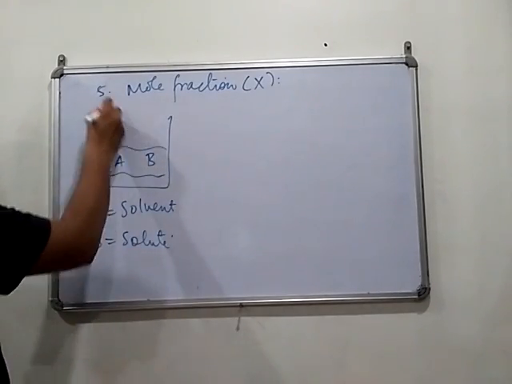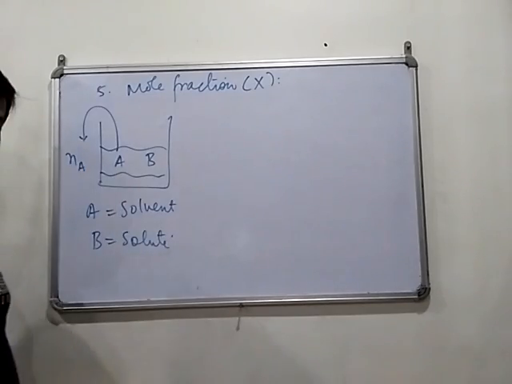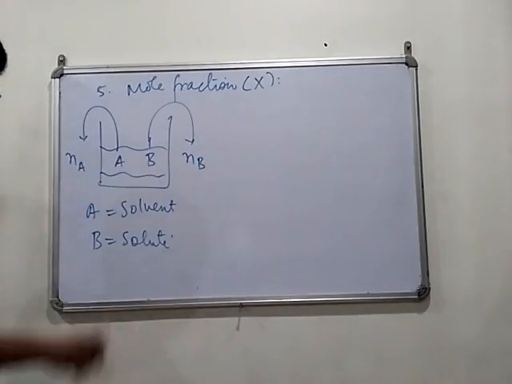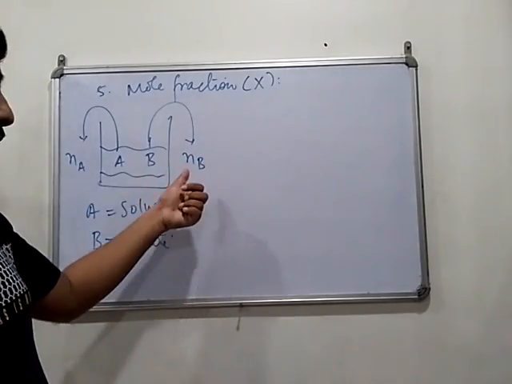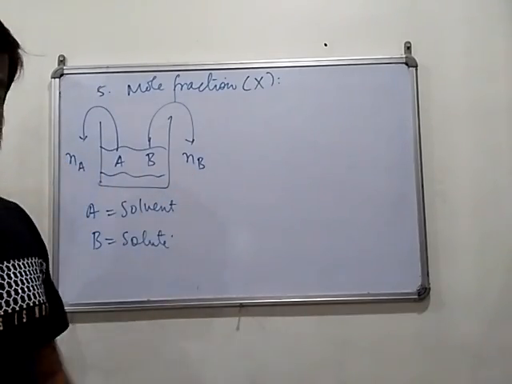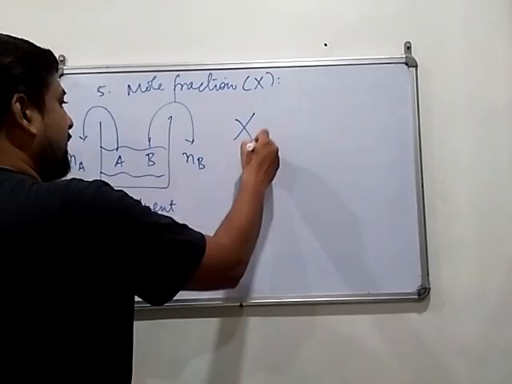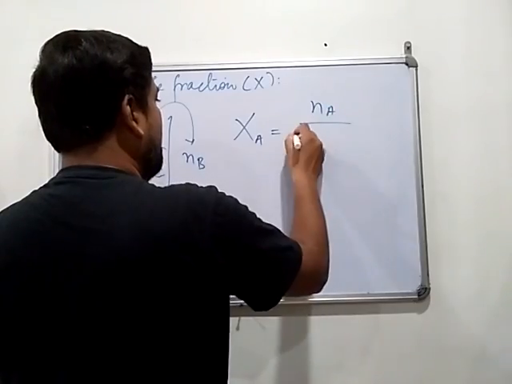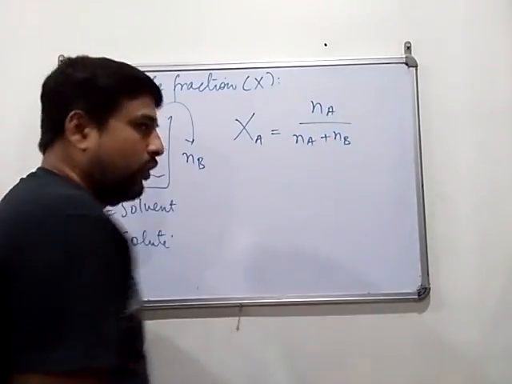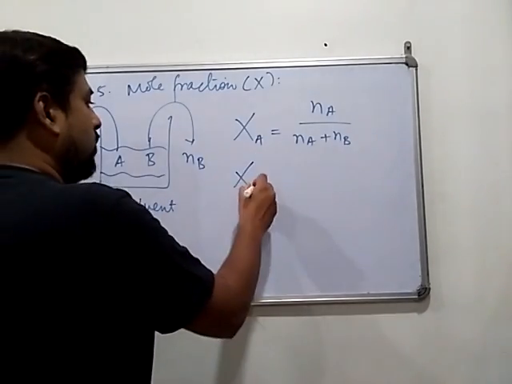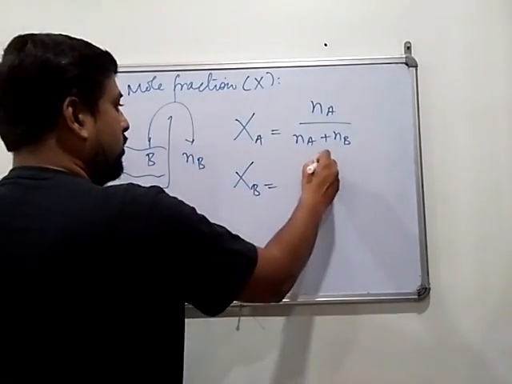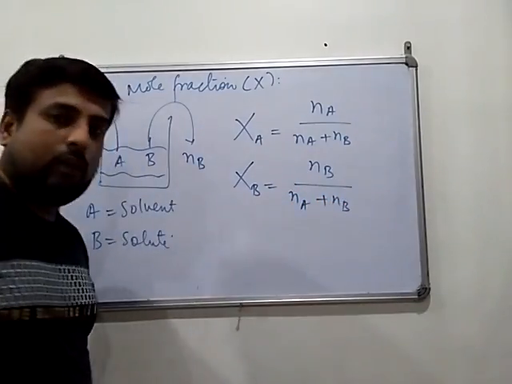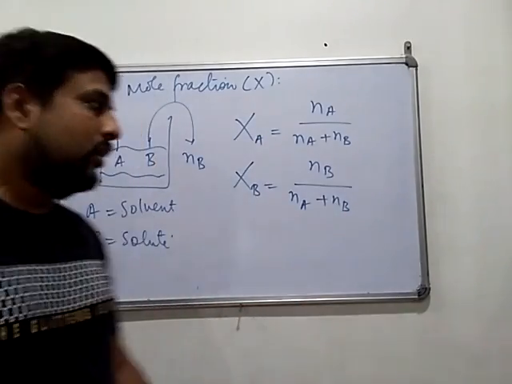Consider that this particular solution has NA number of moles of solvent and NB number of moles of solute. A means solvent, B means solute, NB means number of moles of solute, NA means number of moles of solvent. Then what is the mole fraction? XA, mole fraction of solvent in the complete solution, is the number of moles of solvent divided by total number of moles of solvent and solute. Okay, this is the formula. Now XB, mole fraction of solute, equal to number of moles of solute divided by total number of moles of solvent plus solute, means total number of moles of solution, we can say. So this is the formula.